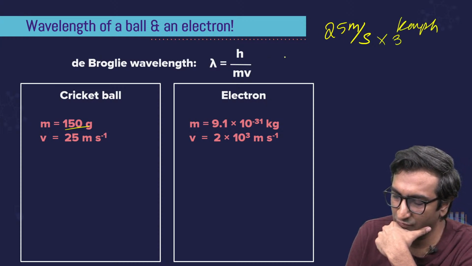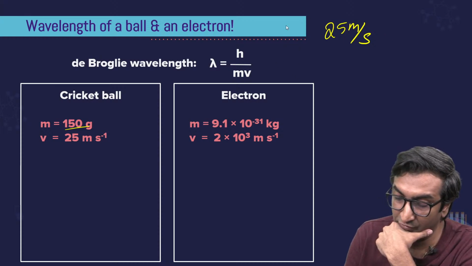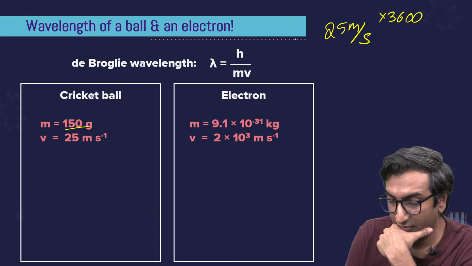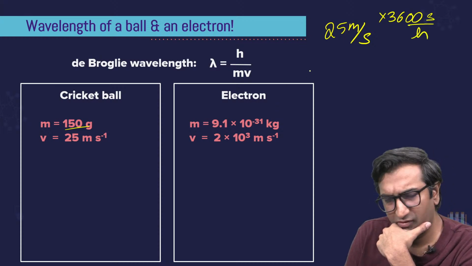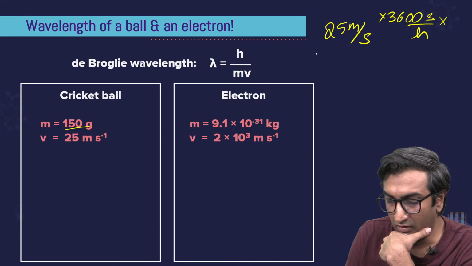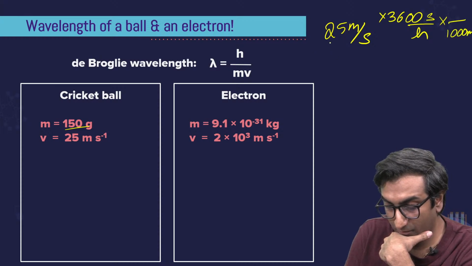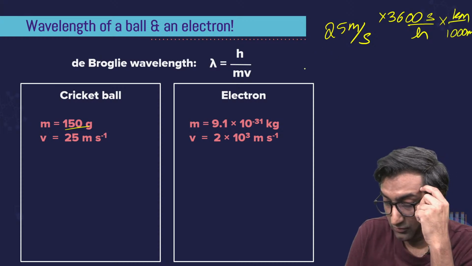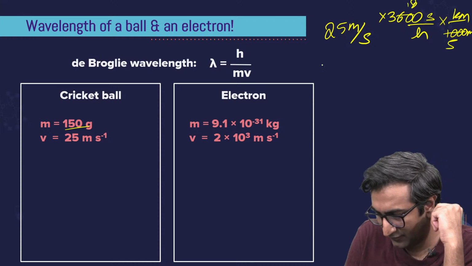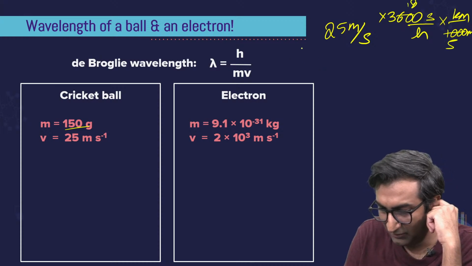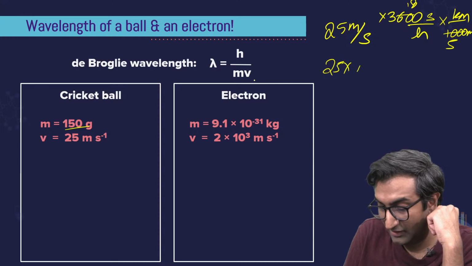ओके, सो आई विल डू 3600. No, doesn't make sense. I will do 3600 numerator. 3600 second per hour. Correct? Okay, great. मीटर कितना हो गया? Into I will do 1000 मीटर per kilometer. Okay, great. So क्या हो गया? 18 by 5 सही हो गया ना? 18 by 5 is good. Multiply this with 25. 18 by 5. ठीक है. तो 25 into 18 by 5 करना पड़ेगा.